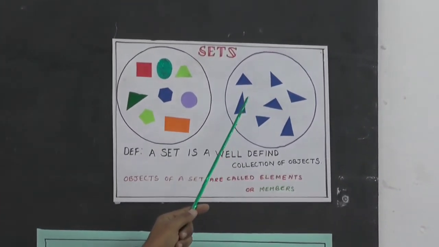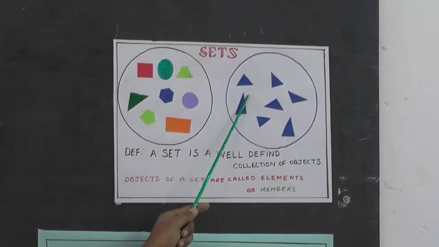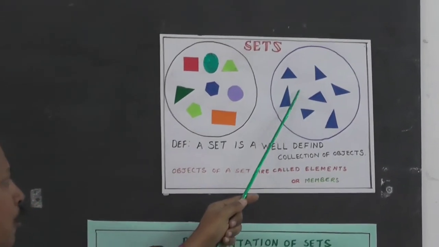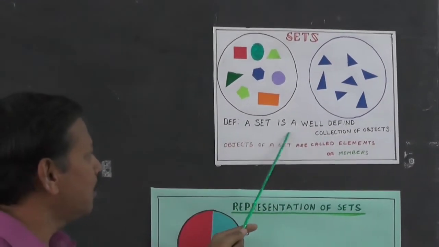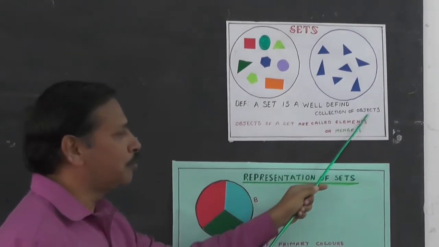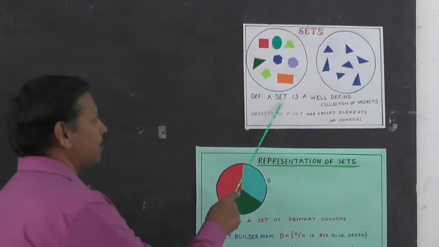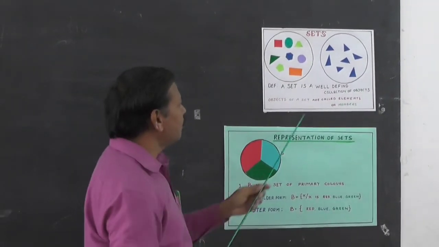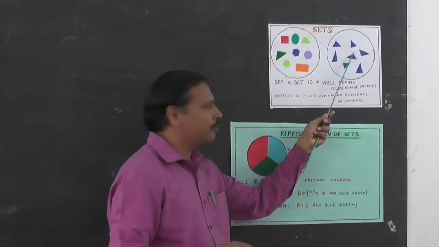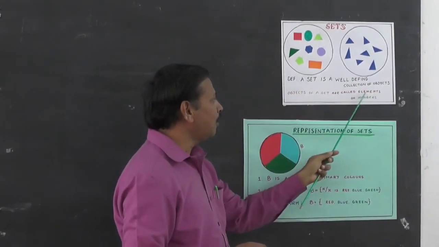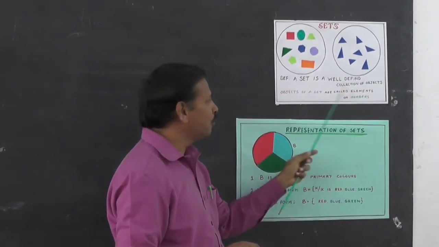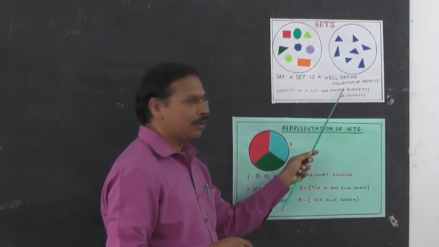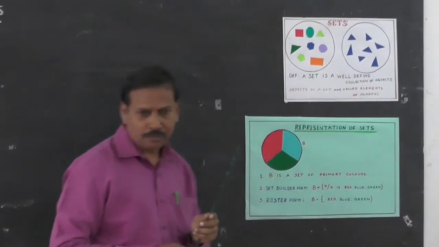So now a set is a group of objects which are defined clearly. Here it is not clearly defined, but here it is clearly defined. So we can conclude that a set is a well-defined collection of objects. Once again I repeat, a set is a well-defined collection of objects. And coming to the next, what are these objects called in mathematics? The objects of a set are called elements or members. Once again I repeat, objects of a set are called elements or members.